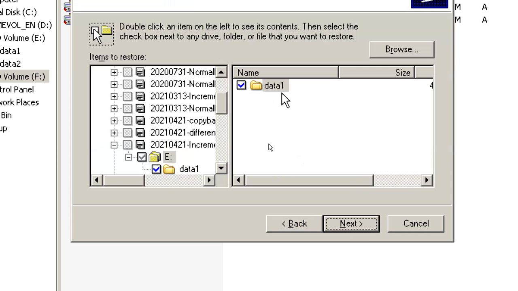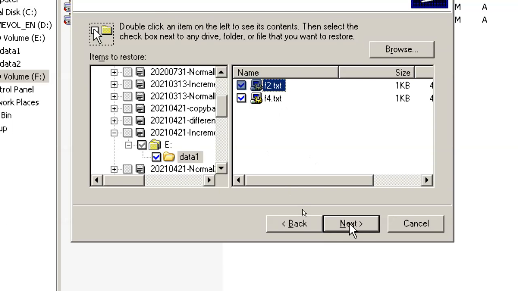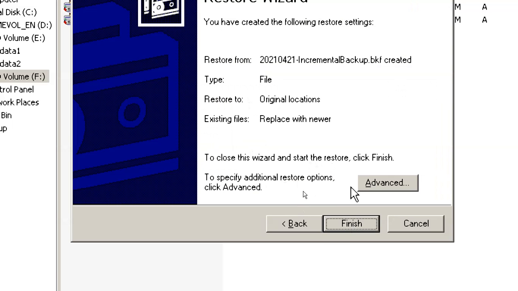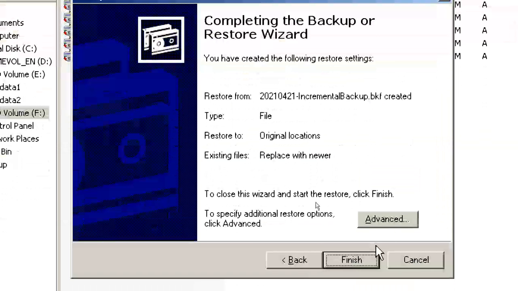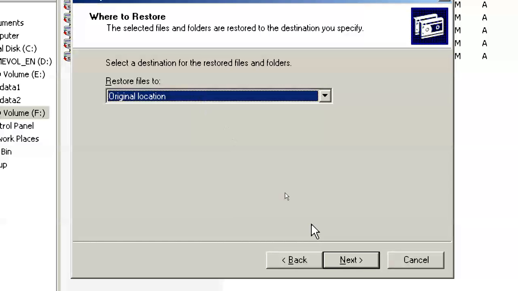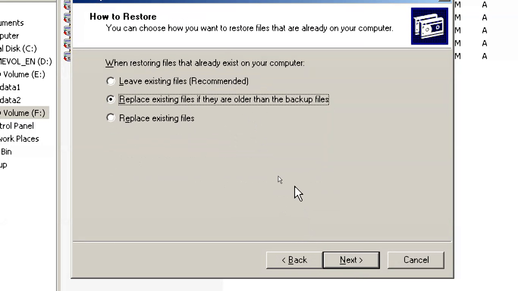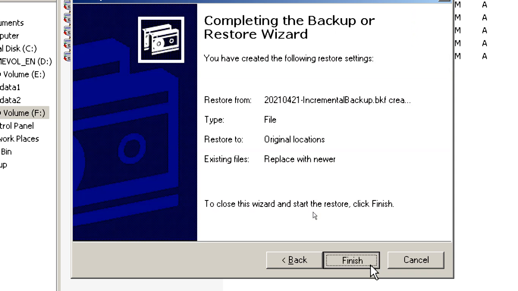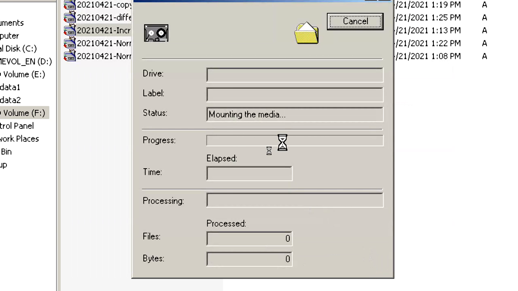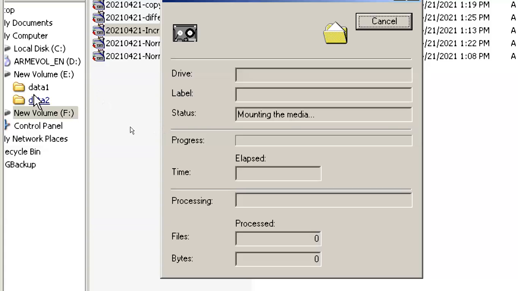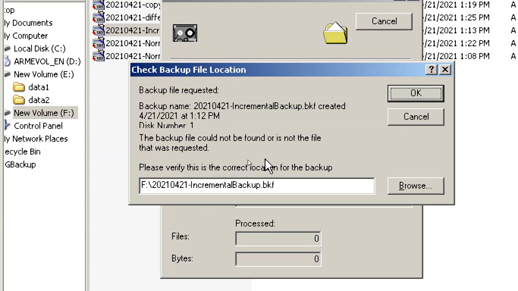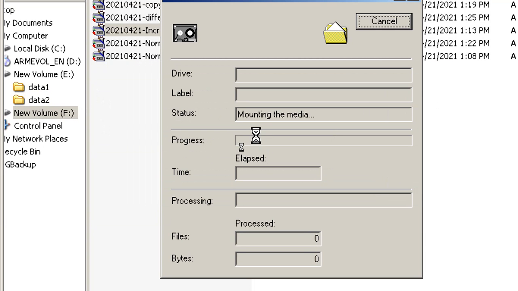Next, in incremental backup, we have two files. One file, F2, is common for both. Original file, original location. Next, this is important. Replacement. Finish. Okay, what will happen? The old F2 file will be replaced with the new F2 file, means incremental is taken later, right?